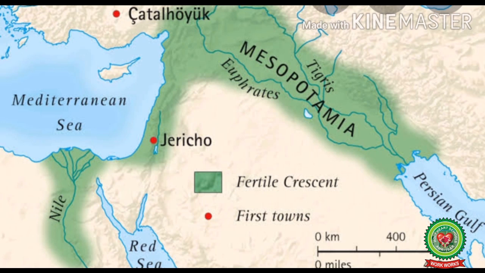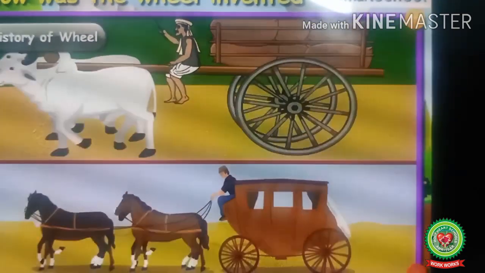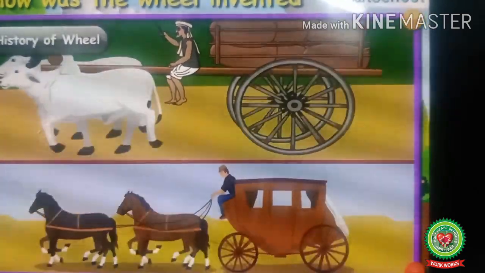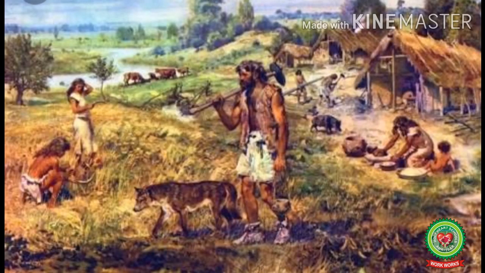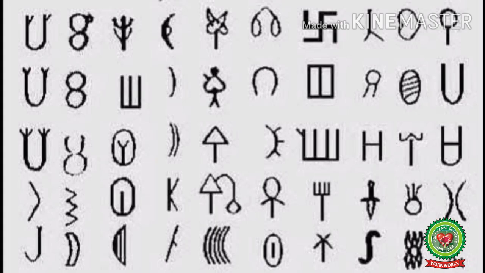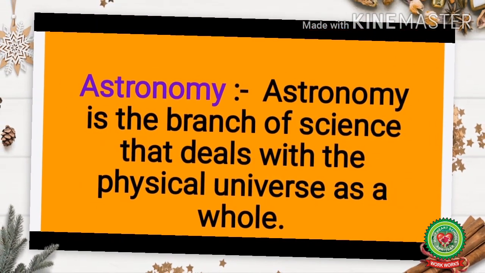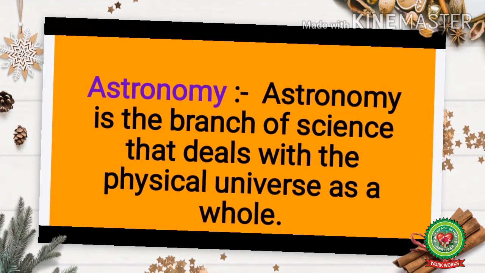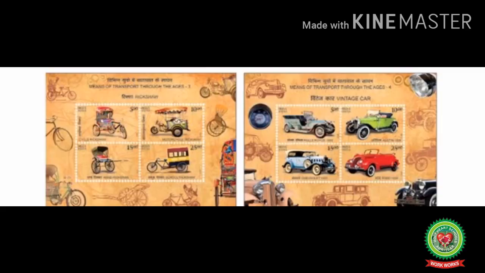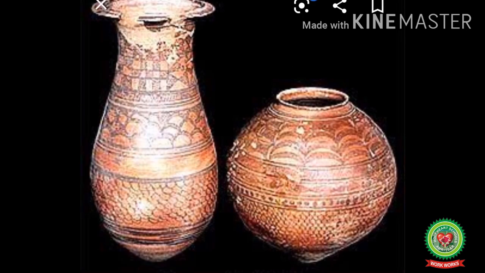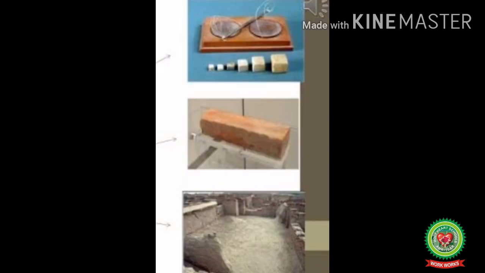Students, you read about the Mesopotamian civilization in the previous classes. Students, civilization developed with some steps like invention of wheel, introduction of agriculture, development of script. Script means form of writing. Astronomy. Astronomy is the branch of science that deals with the physical universe as a whole. Means of communication and transportation, craftwork, and technology.